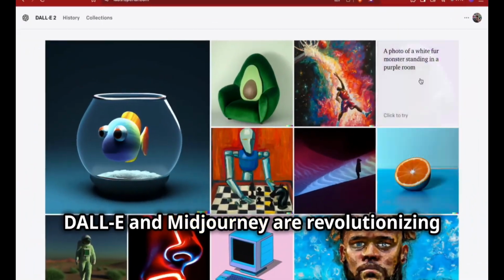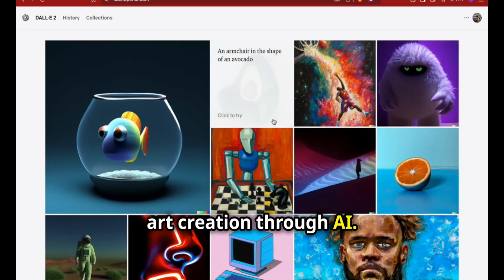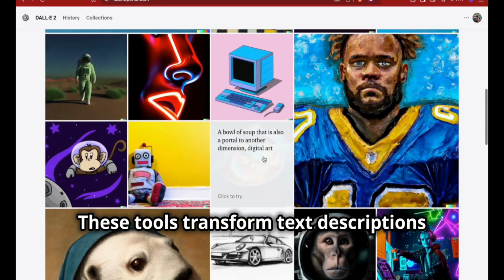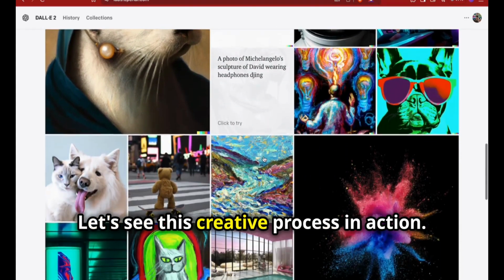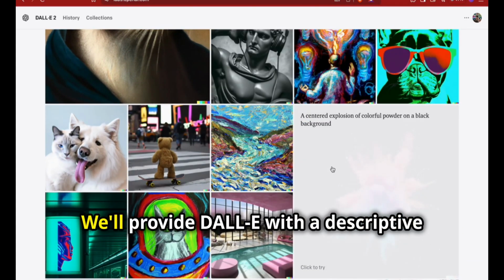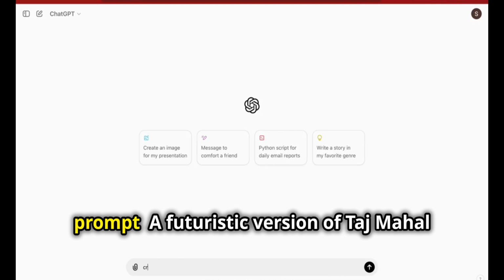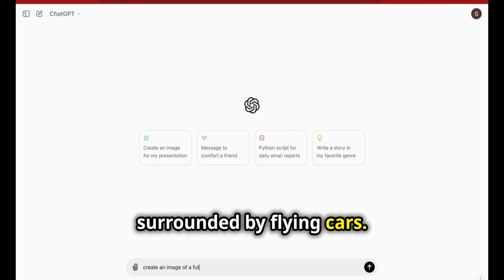DALL-E and Midjourney are revolutionizing art creation through AI. These tools transform text descriptions into vivid, imaginative visuals. Let's see this creative process in action. We'll provide DALL-E with a descriptive prompt, a futuristic version of Taj Mahal surrounded by flying cars.